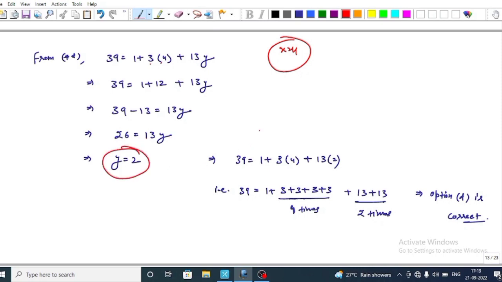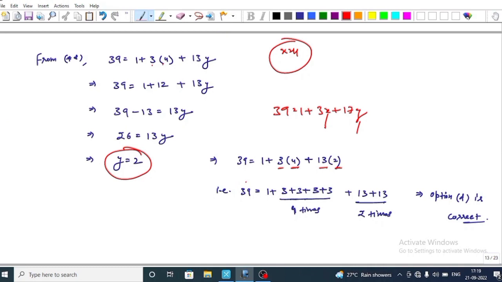This implies that as we have 39 is equal to 1 plus 3x plus 13y, x is equal to 4 and y is equal to 2, that is, 39 is equal to 1 plus 3 into 4 plus 13 into 2. This implies that 3 repeats 4 times and 13 repeats 2 times, that is, 39 is equal to 1 plus 3 plus 3 plus 3 plus 3 plus 13 plus 13. And this matches with our option D. This implies that option D is correct.